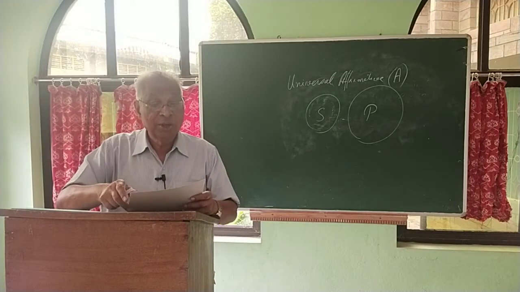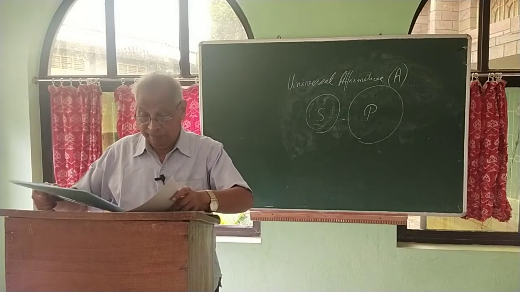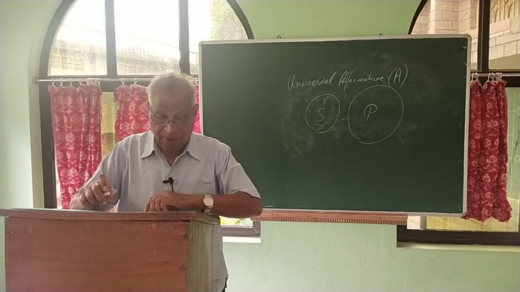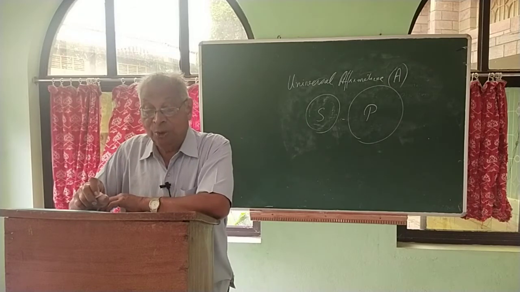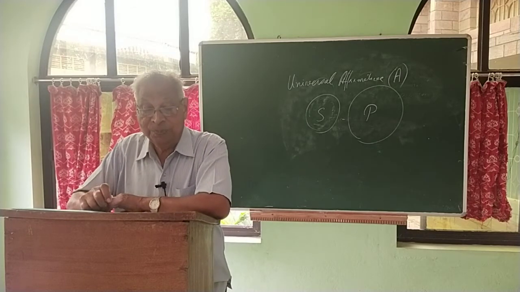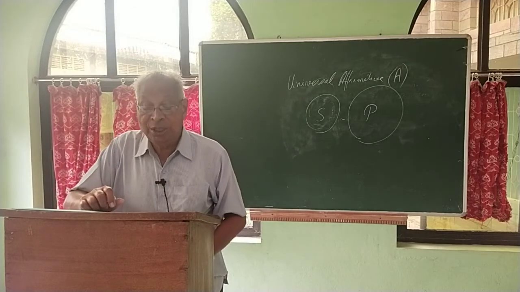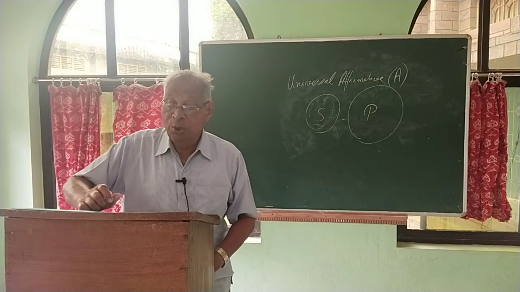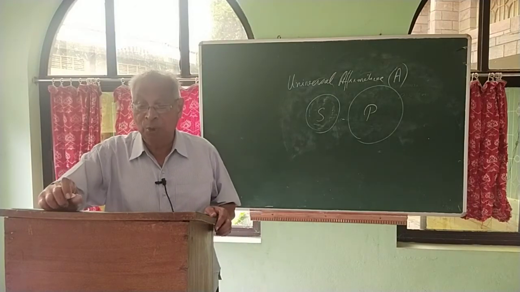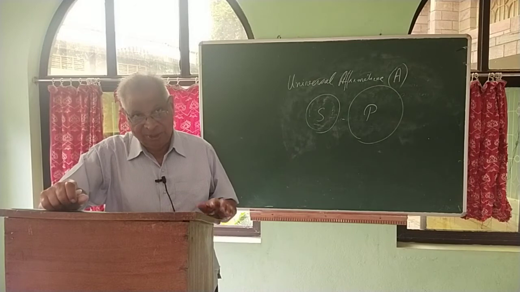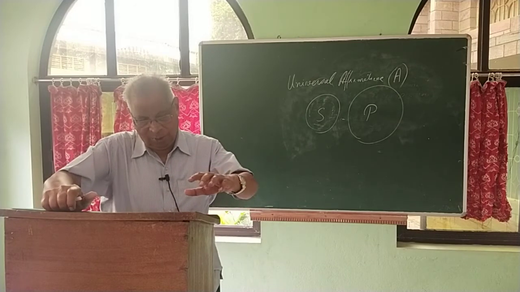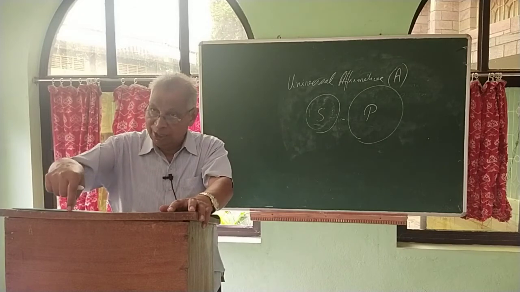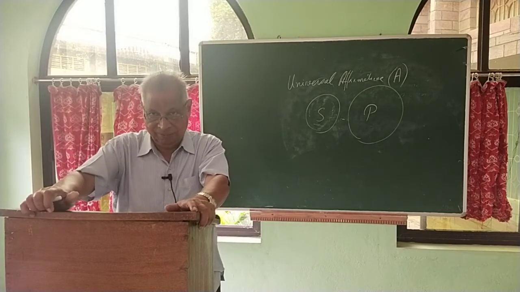There's one small section I have added before you go to the more important one, this reduction of sentences to logical form. Aristotelian logic recognizes only A, E, I, O propositions. That means we can work with logic only with these four kinds of propositions.